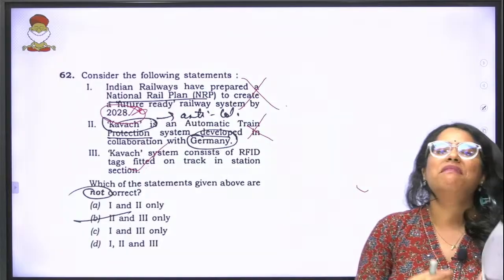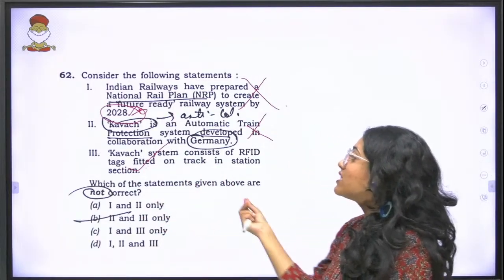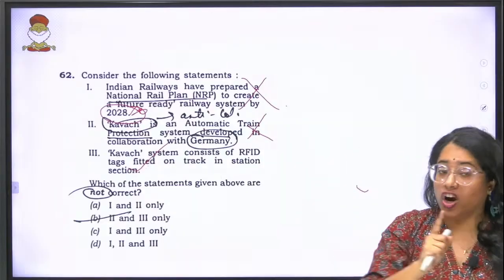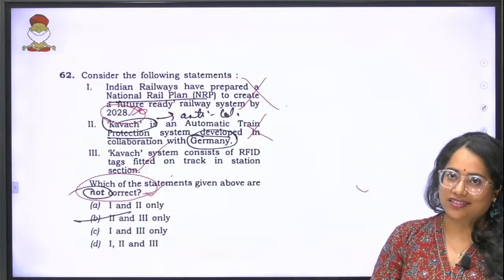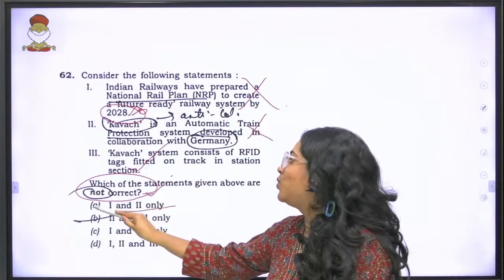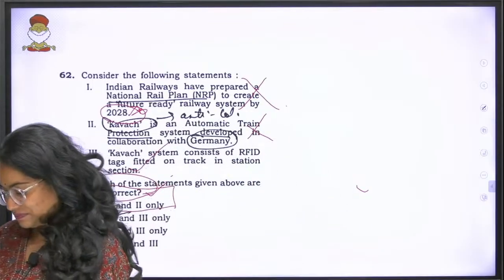Now this is where maybe at the end you might even miss this, but this question asks which of the following statements given above are not correct. The ones which are not correct. So 1 and 2 are the statements which are not correct.